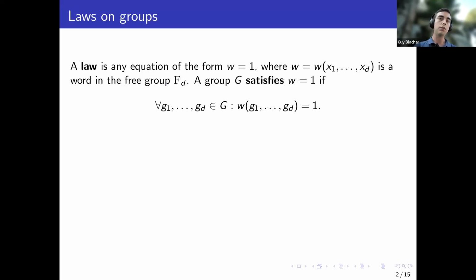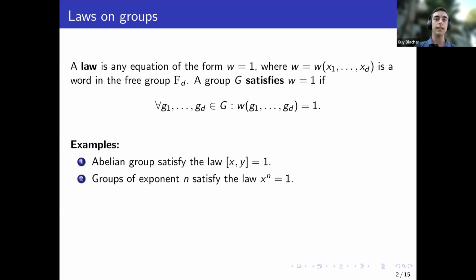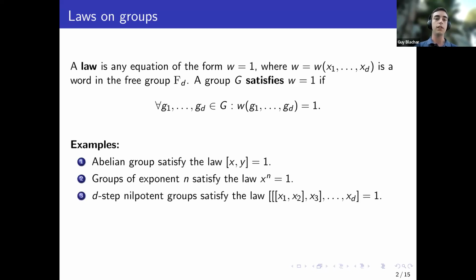So the basic examples are probably abelian groups satisfy the law that the commutator of two elements equals 1. And if you have a group of exponent n, it satisfies that x to the n equals 1. And the nilpotent groups, these step nilpotent groups, satisfy that the iterated commutators after these steps equal 1, and also solvability can be written this way. So basically, any word we can set equal to 1, this gives us a law.